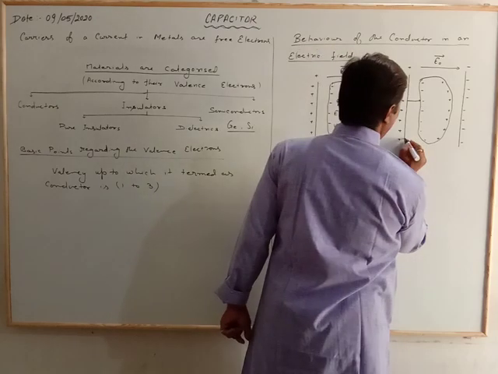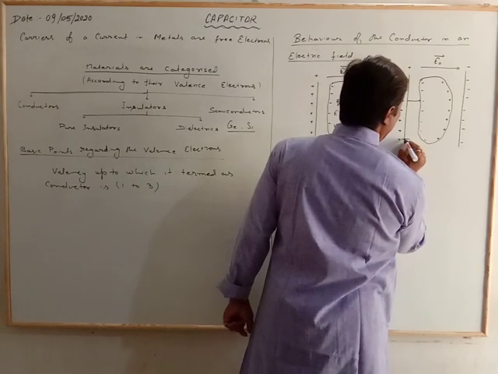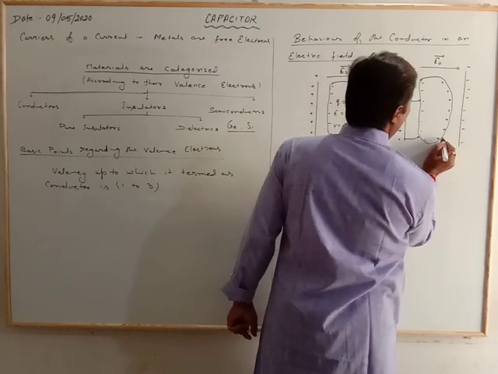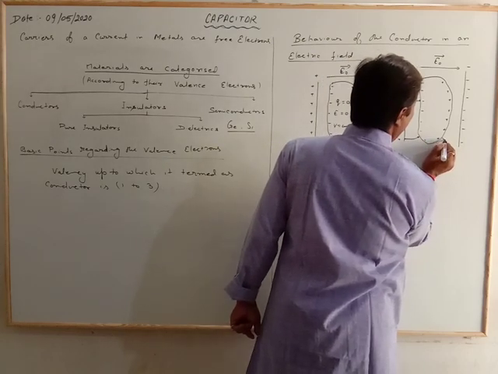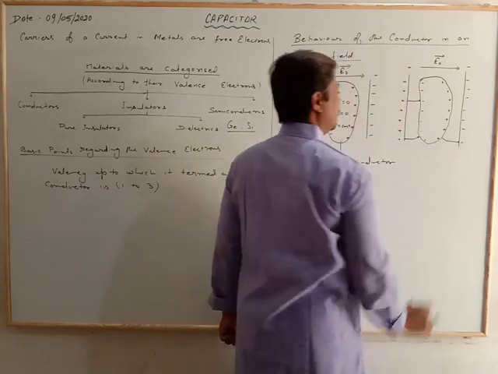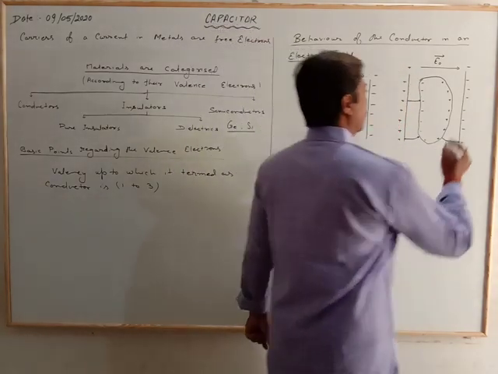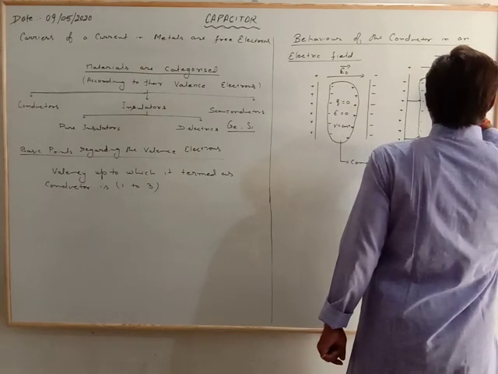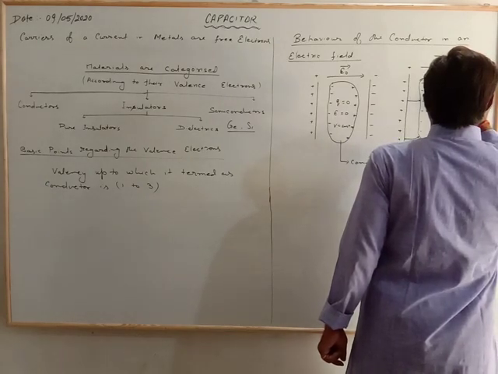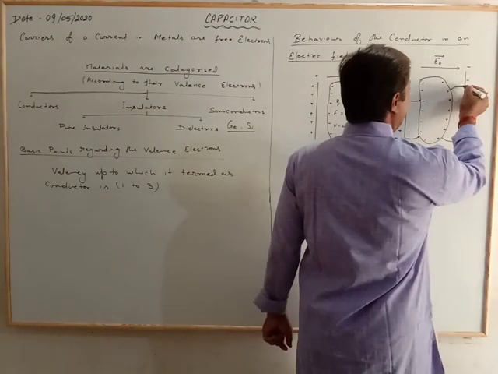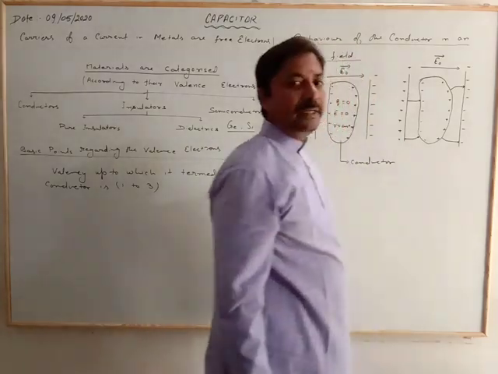The field lines are always perpendicular, leaving or entering the conductor, always perpendicular to the surface. There is no tangential electric field, because if there were, it would produce a surface current.